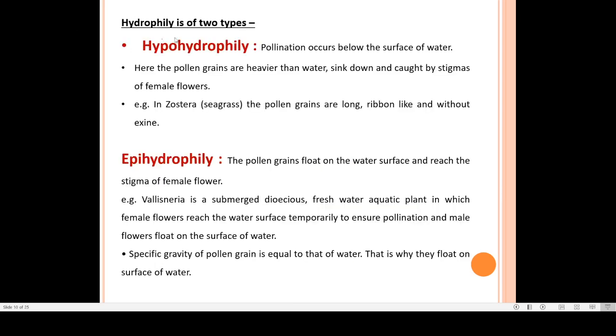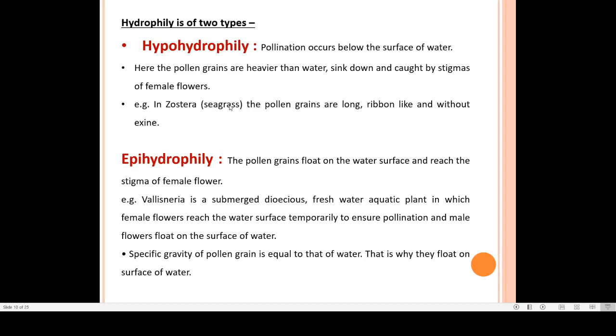Now this hydrophily is again of two types. One is hypohydrophily and the other is epihydrophily. In hypohydrophily, generally the pollen grains are heavier than the water. As they are heavier than the water, they sink down and get caught by the stigmas of the female flower.